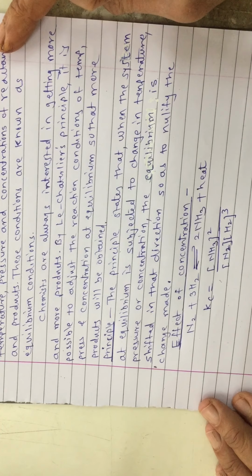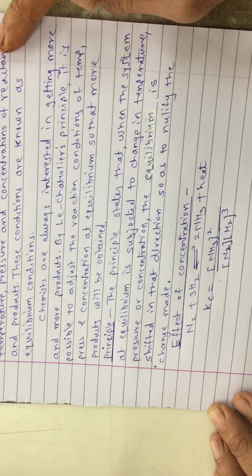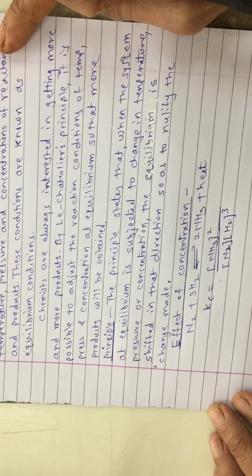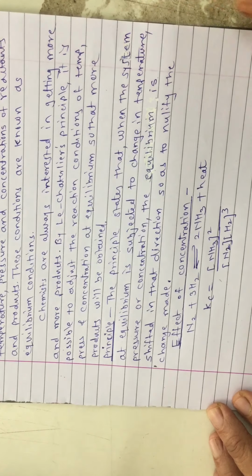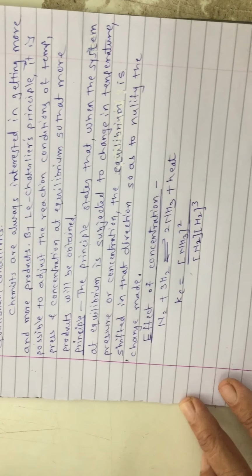Means if you are increasing temperature, the system will go in that direction where temperature is decreasing. Same is for pressure and concentration, the change is nullified. Okay, so we will see this principle. We are going to apply this principle to a particular reaction so that the statement of the principle is more clear to you. One by one we will see the factors. Okay, so the first factor is concentration.